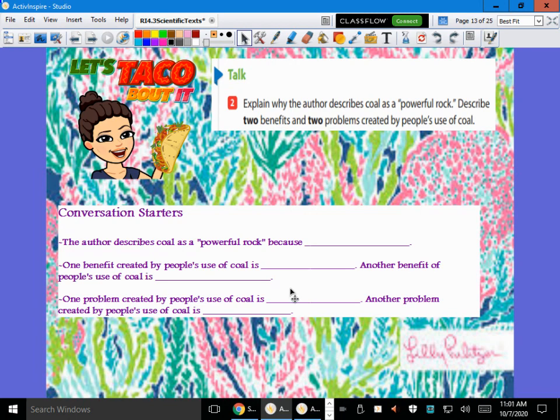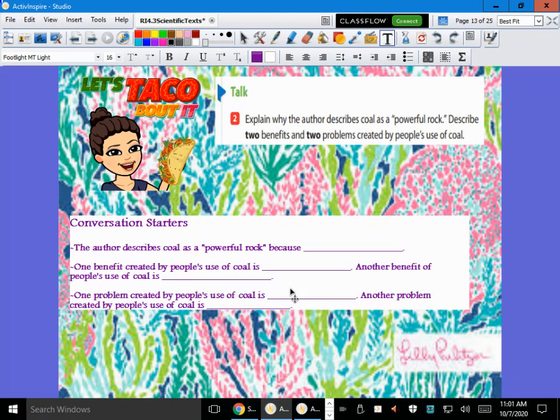Now, there's a benefit for using coal. What were some of those benefits? We had a few in there. It creates electricity, right? We can use it to create electricity. We can use it for a source of heat. Those are two great benefits. But there's a problem. What is the problem? What happens when we use coal? It causes pollution, right?